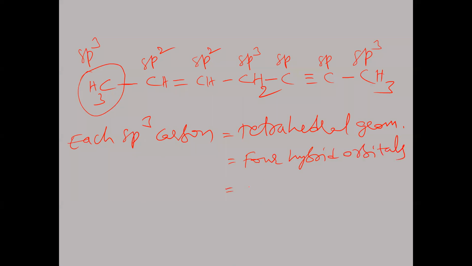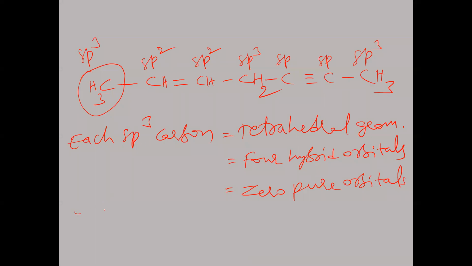And next one, how many pure orbitals around this carbon? In each sp3 carbon, one s orbital combined with three p orbitals. Now there is no p orbital left over. Px, py, pz, three p orbitals are involved here. That's why no pure orbital is left over here. So zero pure orbitals. No pure orbitals in sp3 carbon.